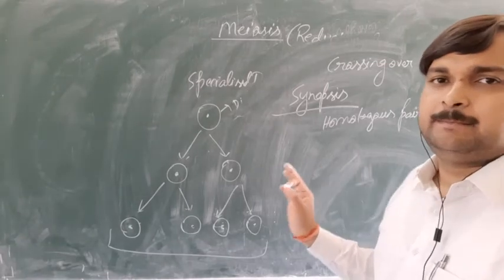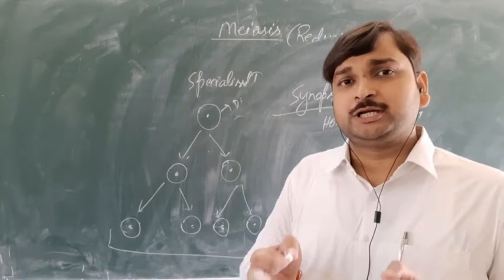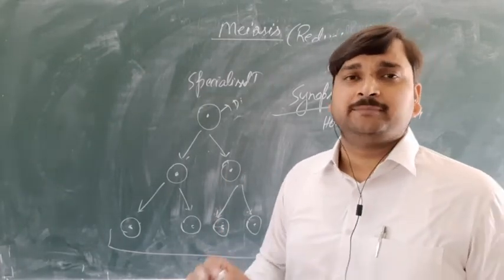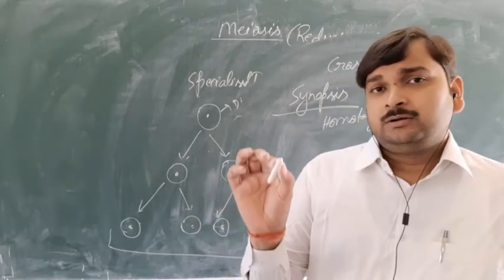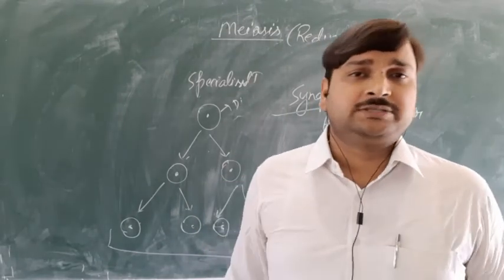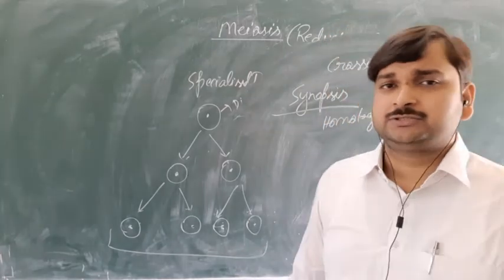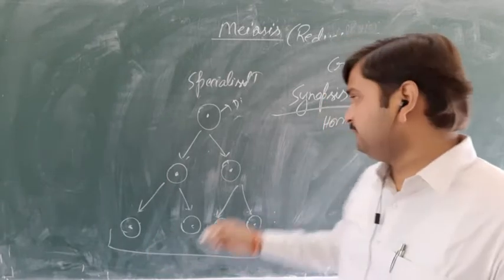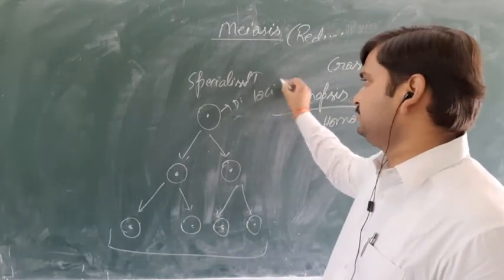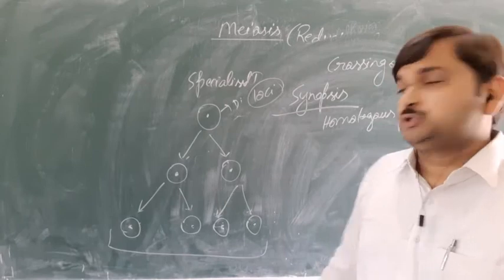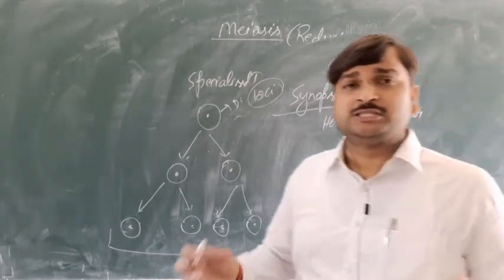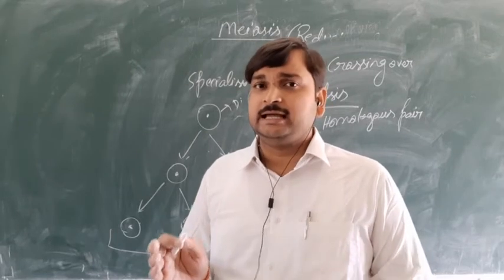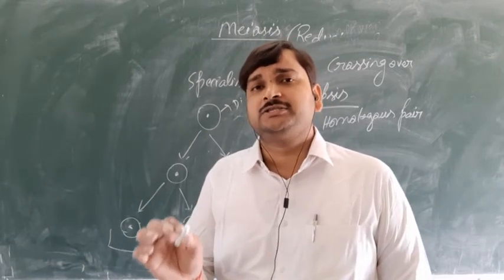They are nothing but the pair of chromosomes which are of the same shape. Their shape should be same, their size should be same, and they should possess similar types of genes, meaning they should bear the same genes at the same loci. Here one word I am using, loci. Loci means position. So they are nothing but the homologous pair. Homologous pairs are the pair of chromosomes which are of same shape, same size, and bear the same gene at the same loci.